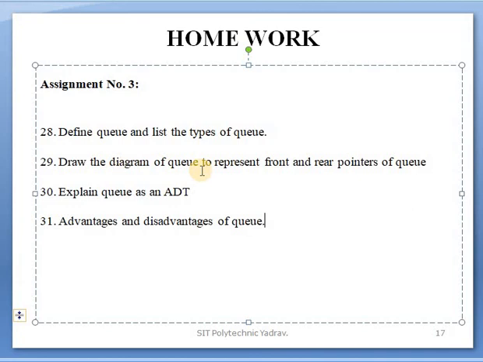Draw the diagram of a queue to represent the front and rear positions of the queue. In that, show diagrammatically which is the rear position and which is the front position. Diagrams are added to the definition. Explain the queue as an abstract data type. After that, list the advantages and disadvantages of queue.